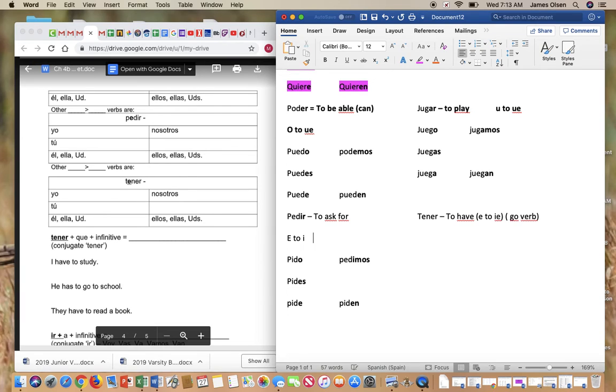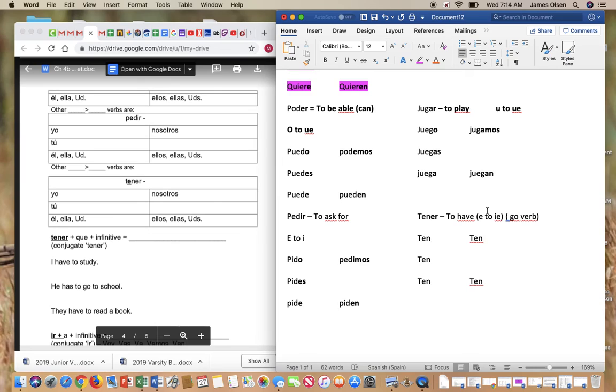So remember that ten is your stem if you're going to normally conjugate this verb, because ER is your ending. So we're going to put what would normally be our stem down, ten.